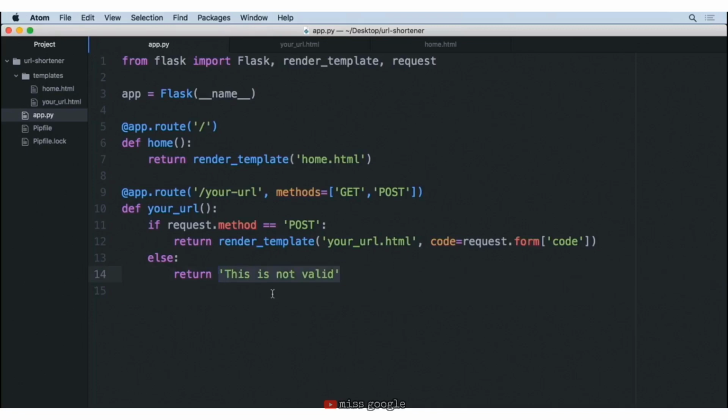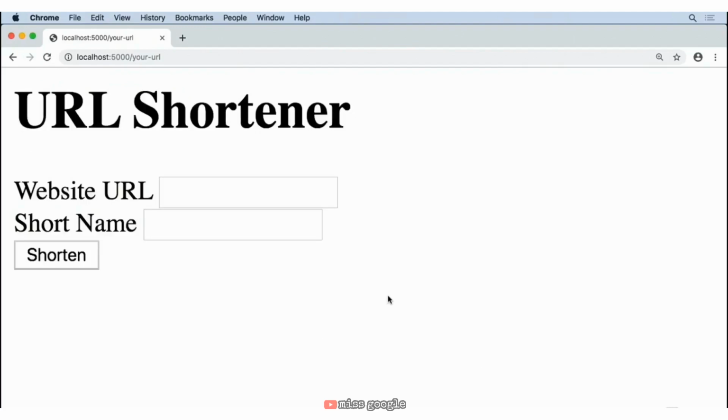So let's go ahead and change this to, rather than just return text, actually render the home page. So we're going to go ahead and say render_template. And just like we have up here in the home, we are going to say that we want the home.html file. So let's go ahead and give this a save. And because we've got our terminal running in development mode, if we go ahead and reload this page, you can see if we go to /your-url, it takes us home.